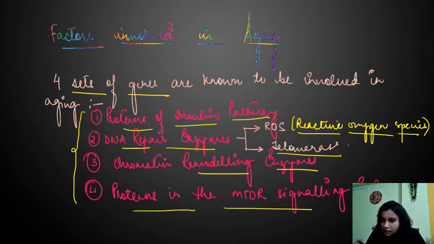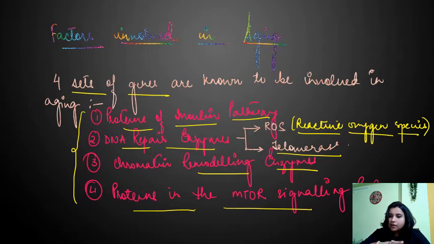What is the mTOR signaling pathway? We will see in detail. If anyone doesn't know about mTOR signaling, we will see it in the part when we discuss this. So these four factors play a very important role in aging: proteins of the insulin pathway, DNA repair enzymes, proteins in the mTOR signaling, and the chromatin remodeling enzymes.